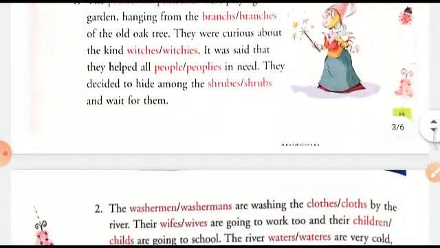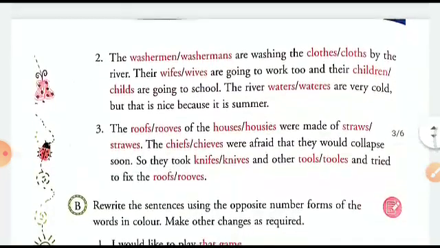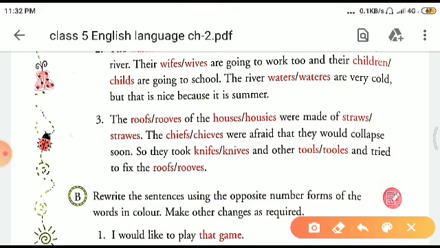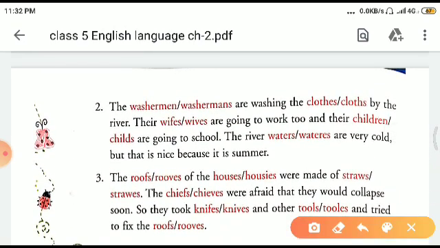Right, we did this exercise also, now it's time to move ahead. Let's come to the second exercise. The washermen are washing the clothes. See, in the first one the spelling which is correct is washerman, washing the clothes.